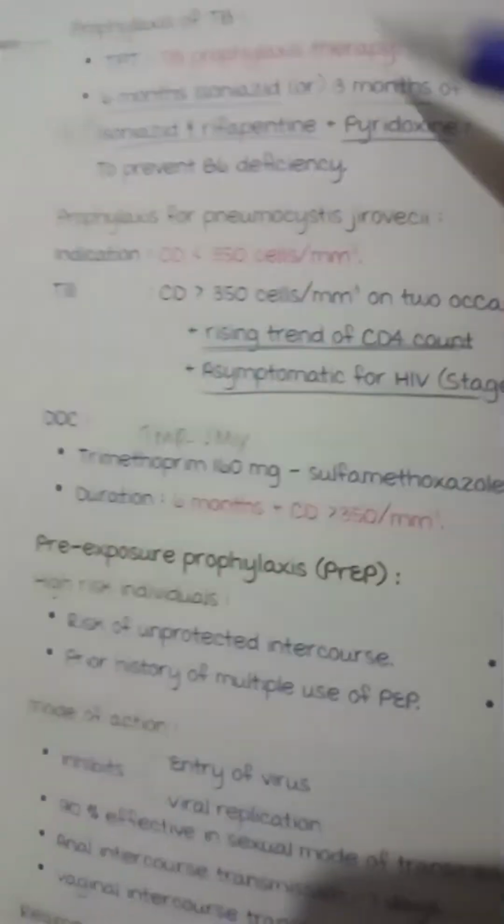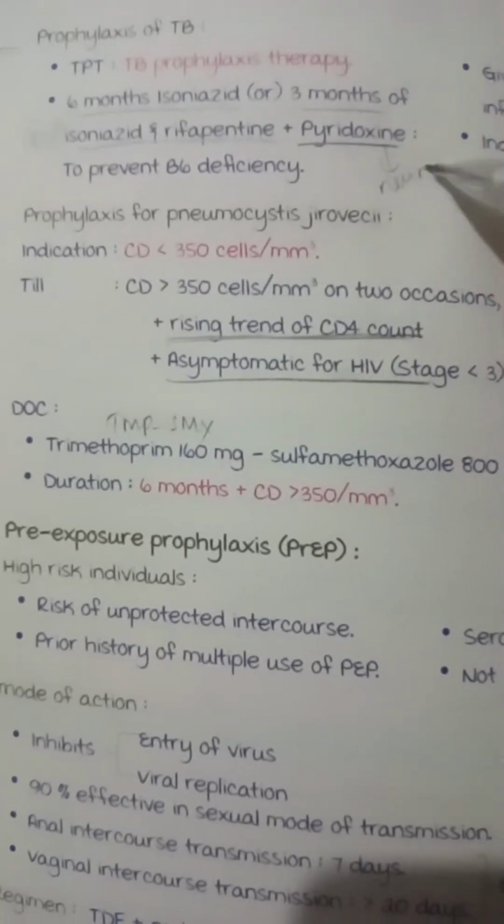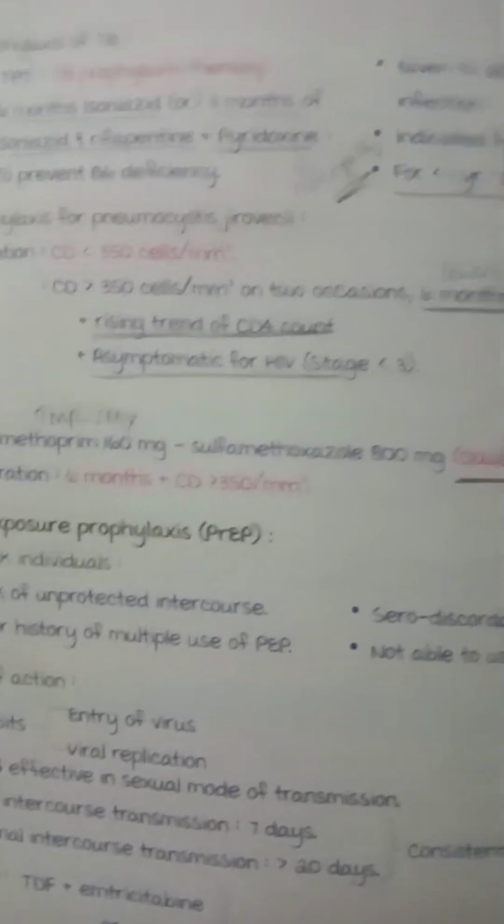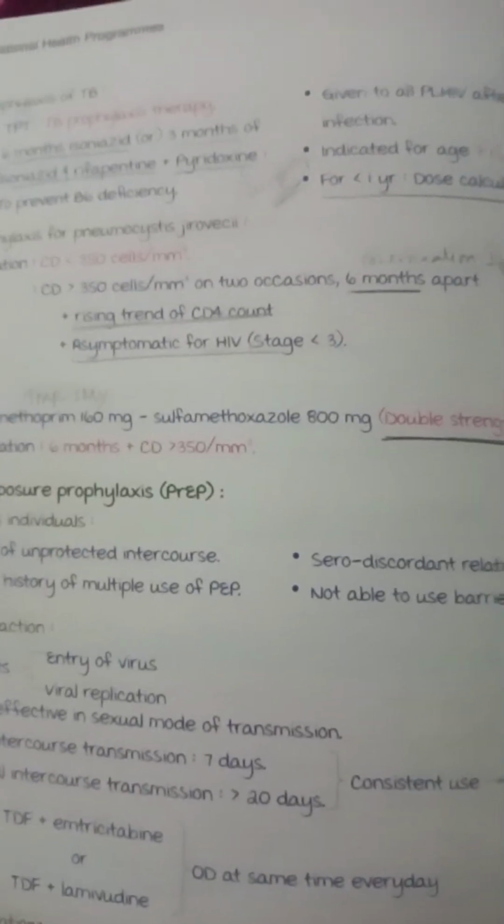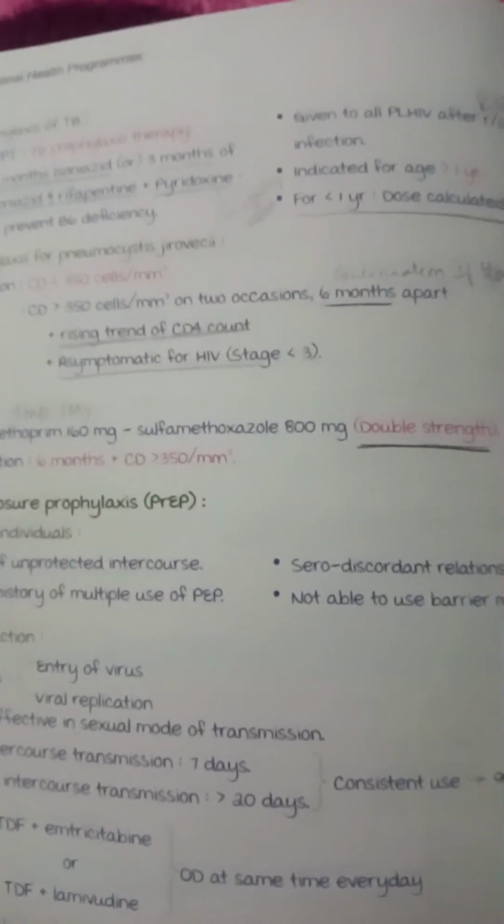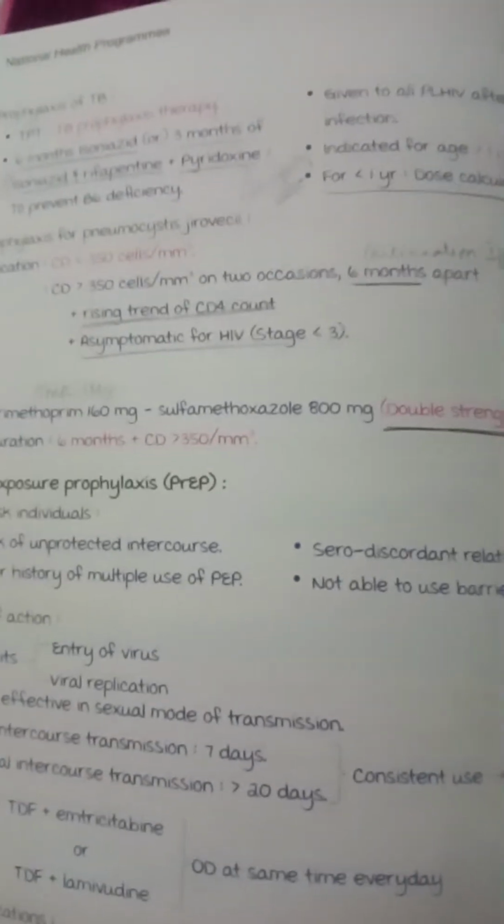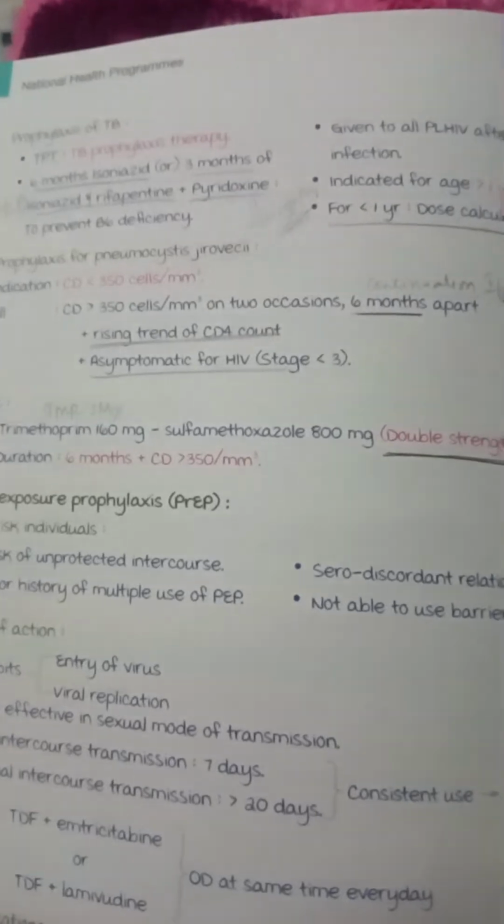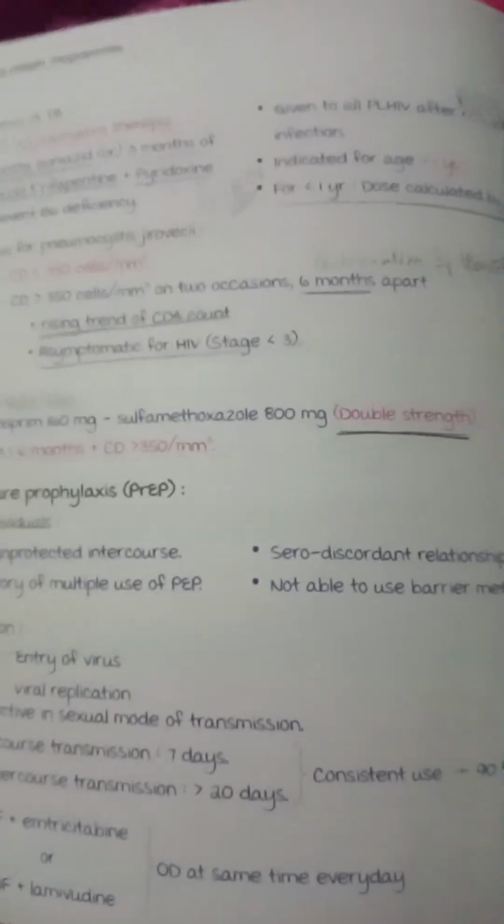It decreases neuropathy and prevents B6 deficiency. It is given to all people living with HIV after ruling out active TB infection, because if people have TB, there is a different regimen. It is indicated for age more than 1 year, and for less than 1 year, the dose is calculated by weight.